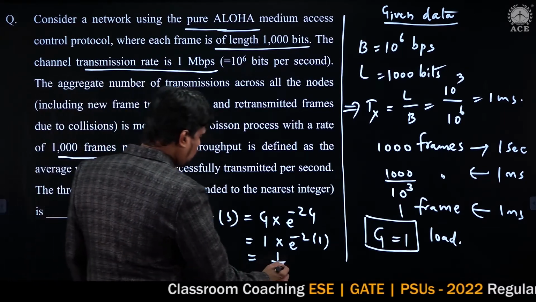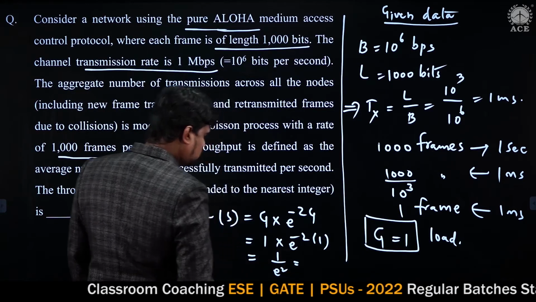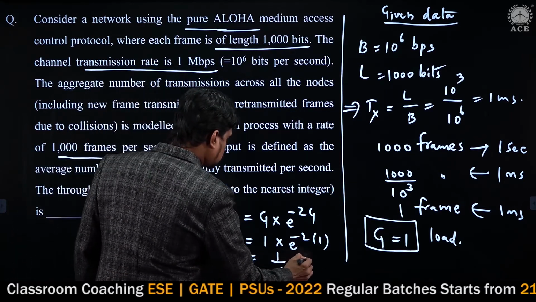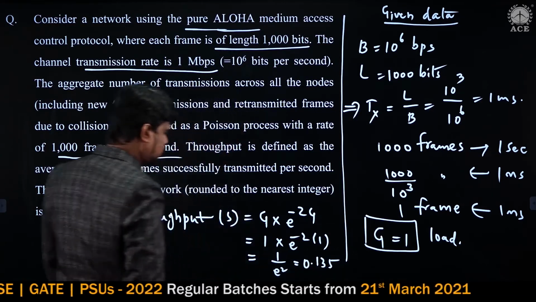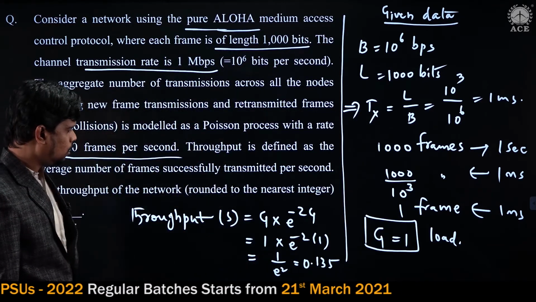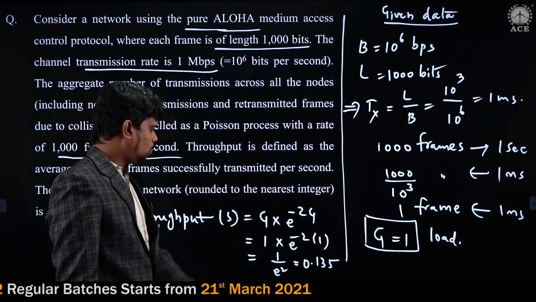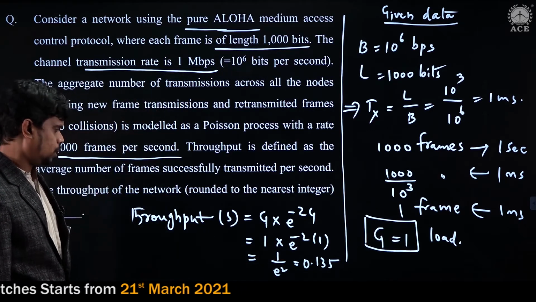So this value I can simplify as 0.135. What is the value of 1 by e square? 0.135.